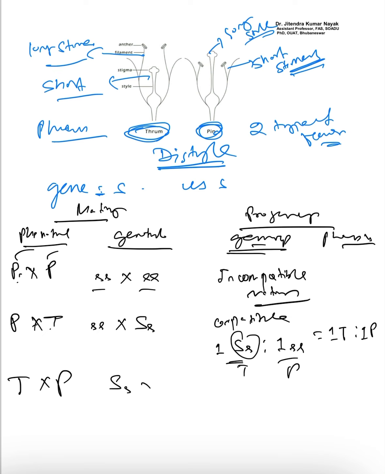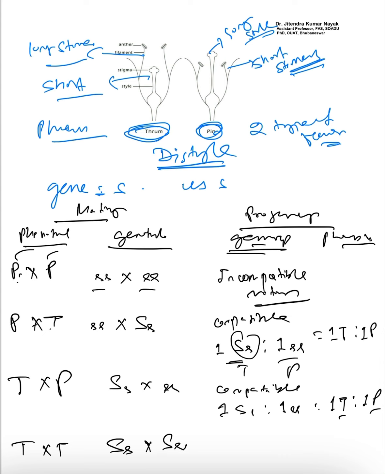this will be capital S small s crossed with ss, and it will be compatible. Yes, compatible, because two different types of heteromorphology will be there. And in this case also I will get this type of ratio, 1:1 thrum and pin type. But if I cross thrum with thrum, that is, capital S s with capital S s, it is incompatible, because similar types of genotypes are there.